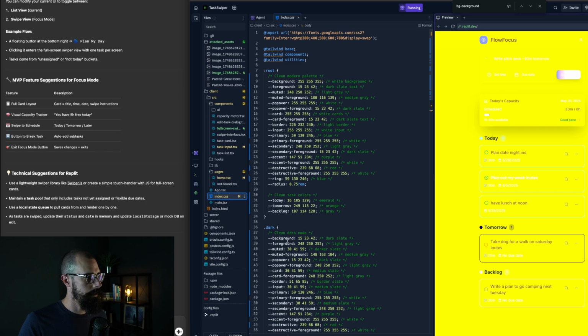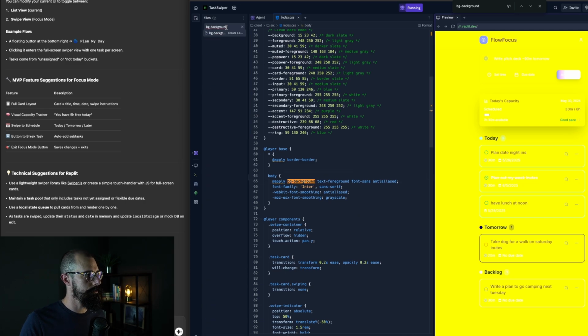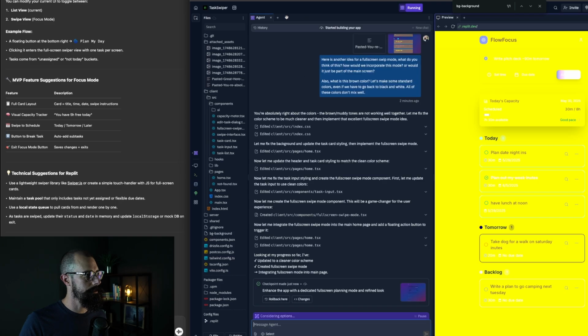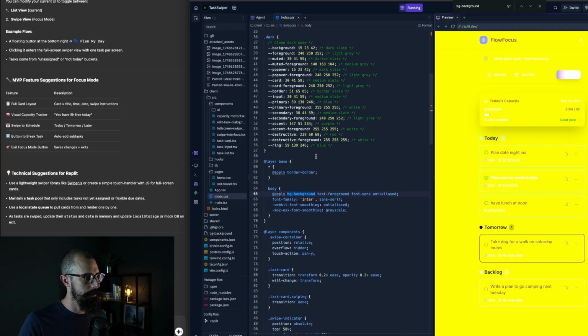Index, tailwind. Okay, BG, background. It's interesting that this is right here. I'm going to search all files for this. So it looks like it only exists in this CSS file. Apply BG background. It's not even in here.